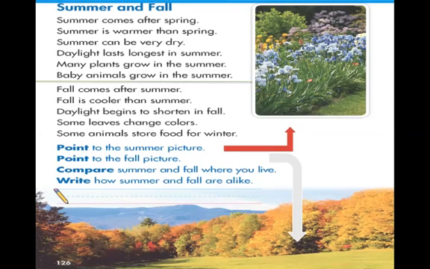Both the summer and fall, both of them, the trees have leaves. Both of the seasons, the trees have leaves, but different in color. In summer, the leaves are green, but in fall, leaves change color. But in both, trees have leaves. Excellent. So write down the answer, please.